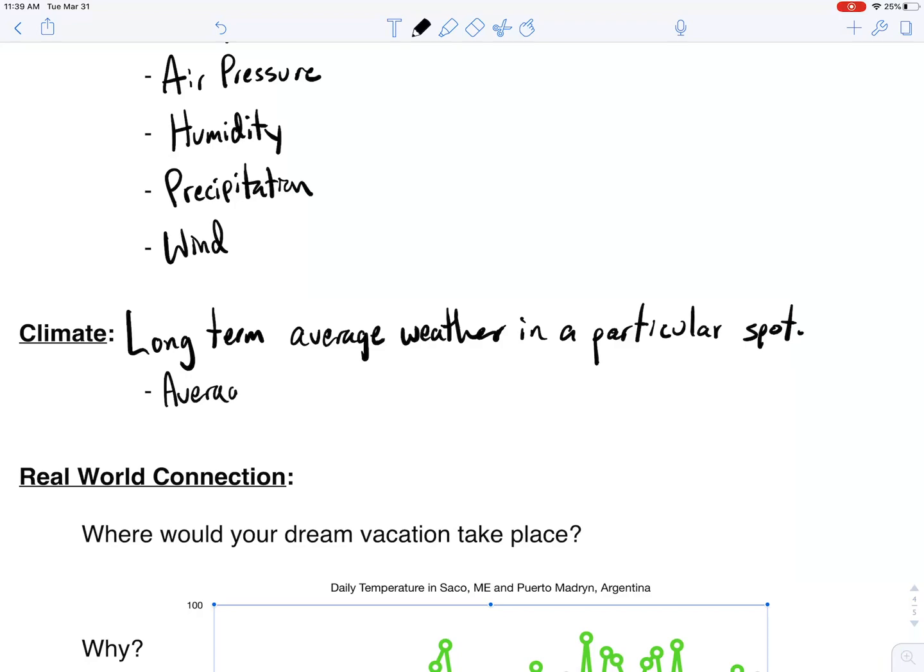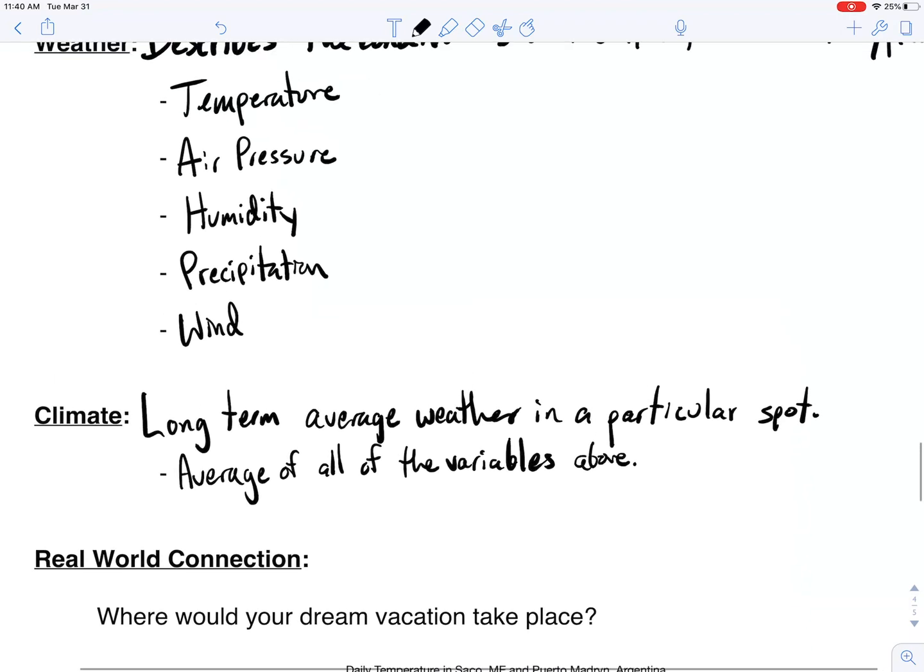So it's a long-term average weather in a particular spot, and it's basically an average of all of the variables above. So what is the average wind in a specific spot? What's the average humidity, air temperature, pressure, precipitation? All those things can be described for climate in an area.